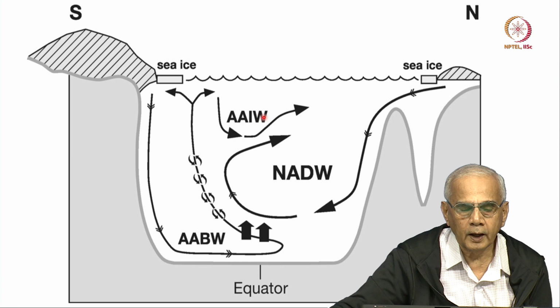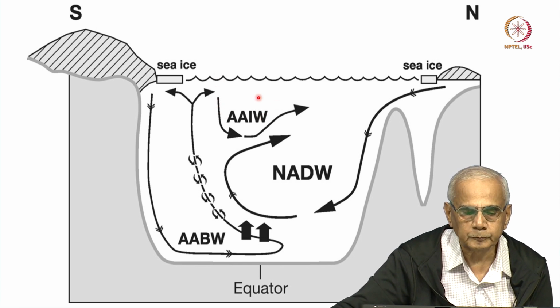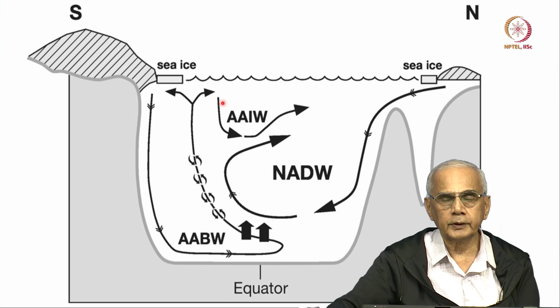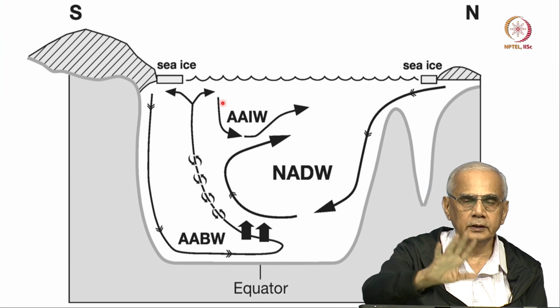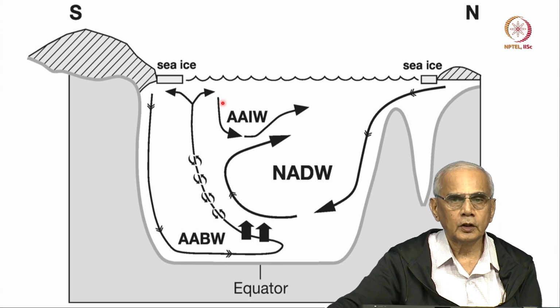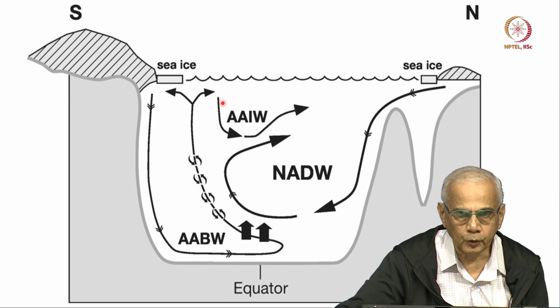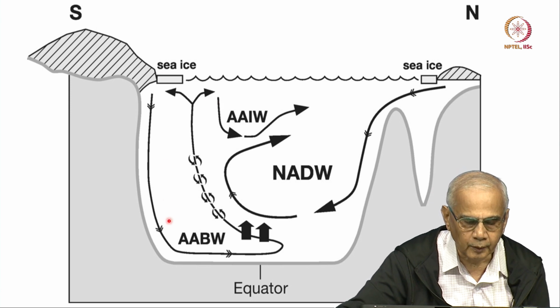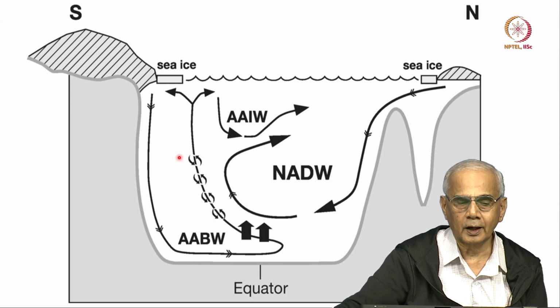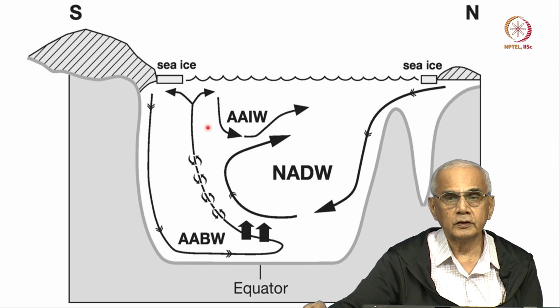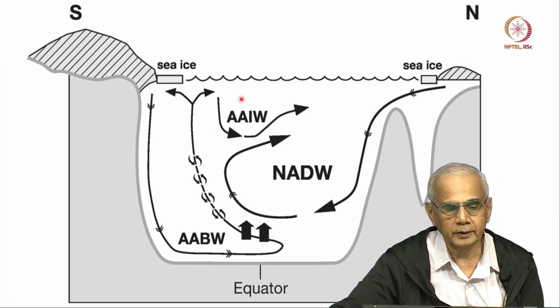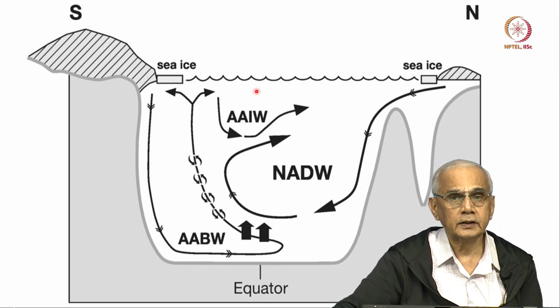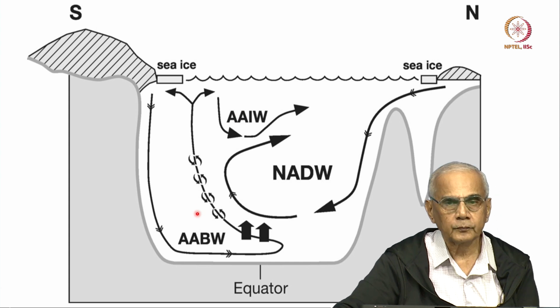And there is Antarctic intermediate water. This water has a slightly lower density, so when it comes down it settles somewhere here. Remember that the density depends on salinity and temperature. So if the temperature is low, then it will settle deep down. If the temperature is high, it will settle a little higher. If the salinity is low, it will be at a higher level. If the salinity is high, it will dip down.